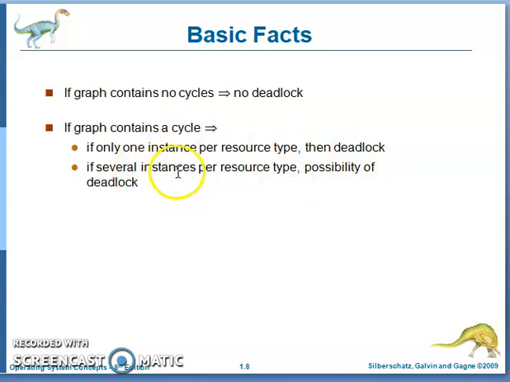If there are multiple instances, even though there is a cycle, that is only a possibility of deadlock. So the graph is used to detect deadlock only for single instances, not for multiple instances.